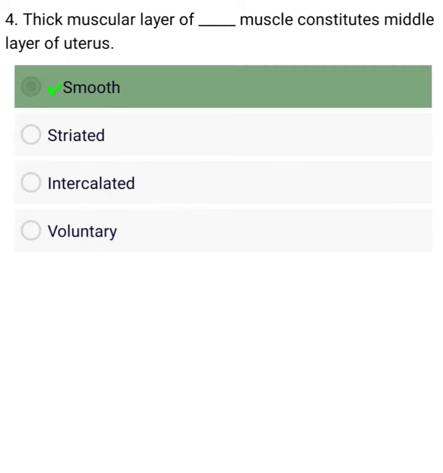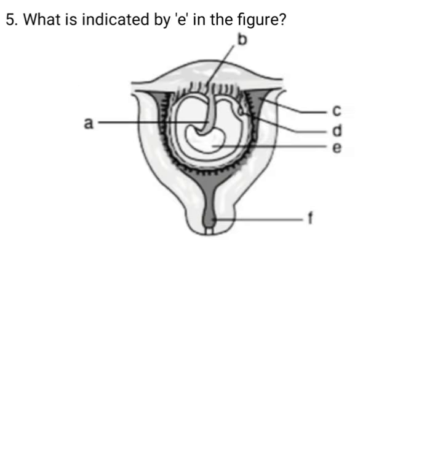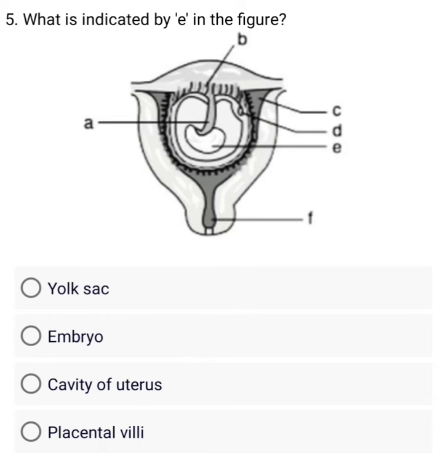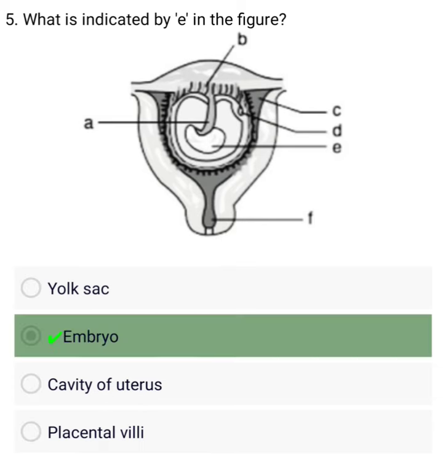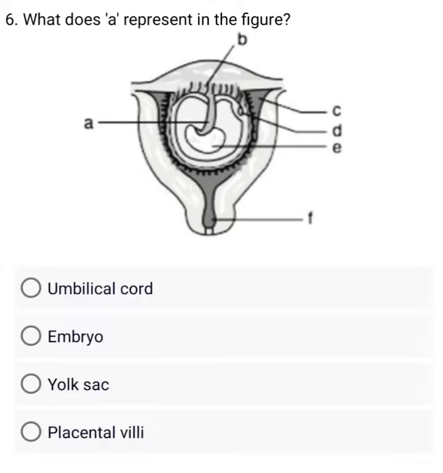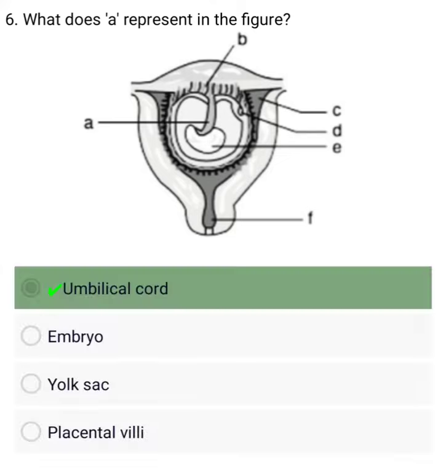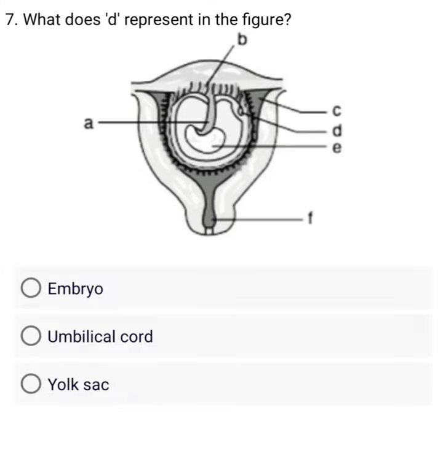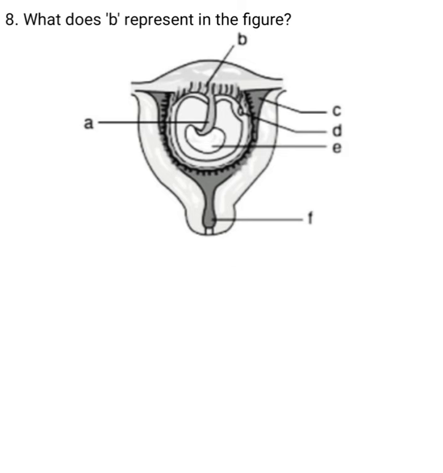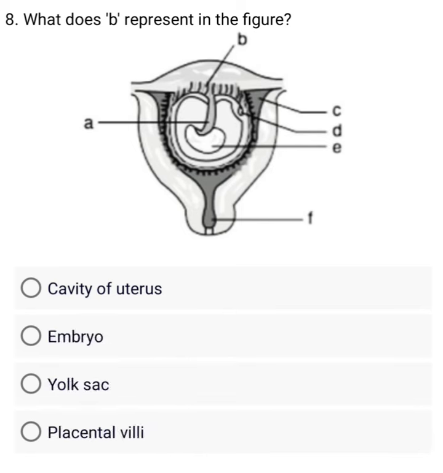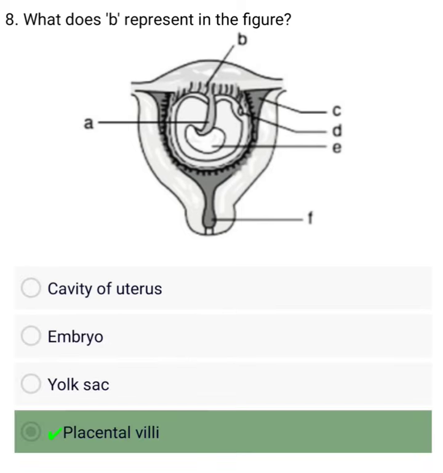A. Smooth. Right. What is indicated by A in the figure? A. Yolk sac. B. Embryo. C. Right. What does A represent in the figure? A. Right. What does D represent in the figure? A. Embryo. B. Umbilical cord. Right. What does B represent in the figure? A. Cavity of uterus. Right.